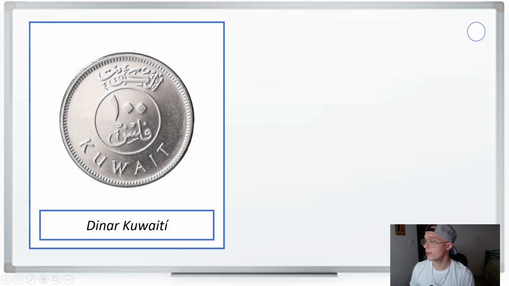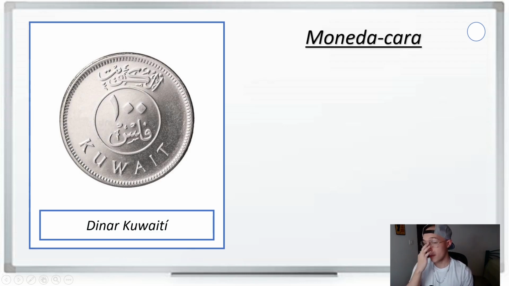Let's go with the next one. We have el dinar kuwaití. One more time. El dinar kuwaití. And we say moneda cara. The most expensive currency. Moneda can mean either currency or coin. So let's say the dinar kuwaití is the most expensive currency in the world.